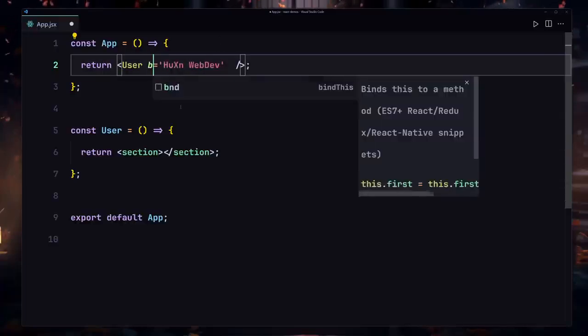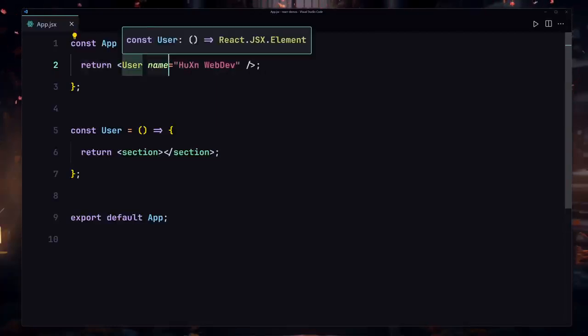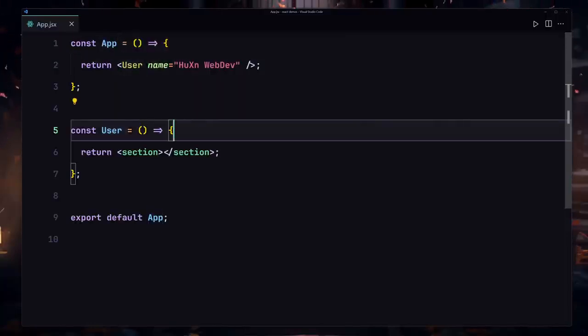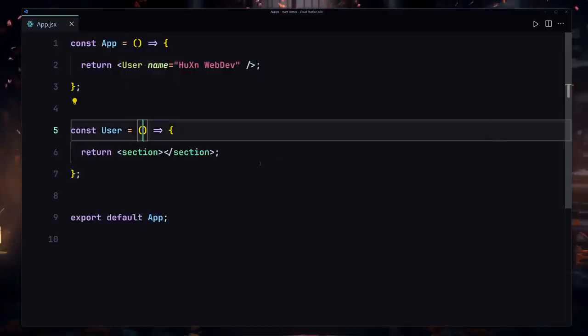Like you can provide banana right here, and you can provide orange if you wanted to. That will work exactly the same. So I'm going to just undo that to name, and now I'm just passing name from the parent component to this child component. So now if I want to access that name inside this child component, I'm going to have to use my props right here.